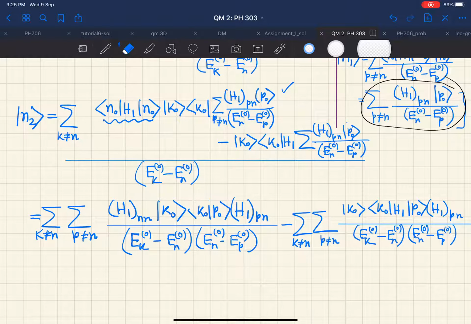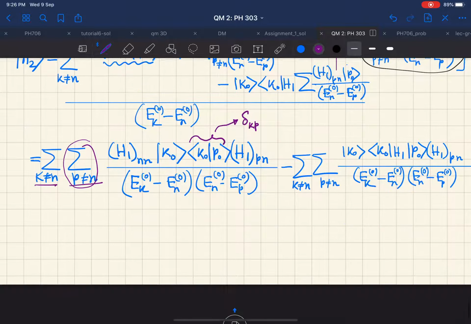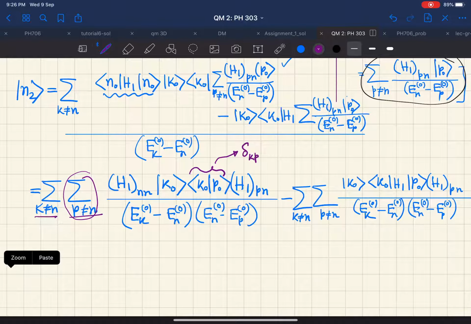The fact that k is not equal to n and p is not equal to n does not prevent k from being equal to p. Therefore, this one sum should go away, and what we are remaining with is this thing, we will have k not equal to n.